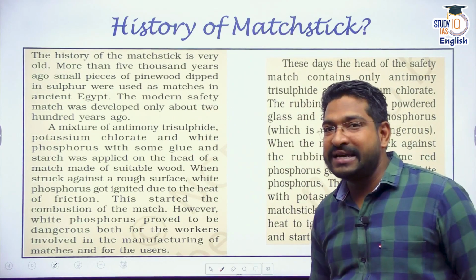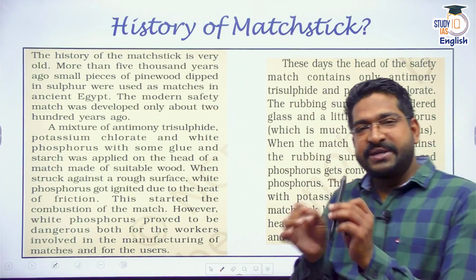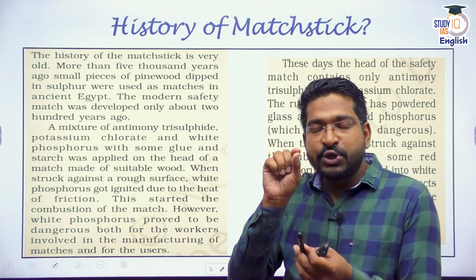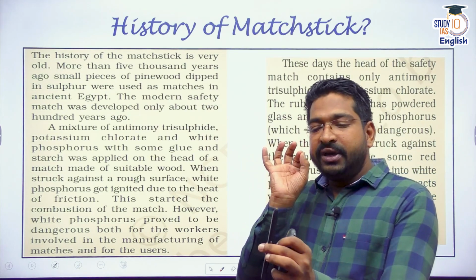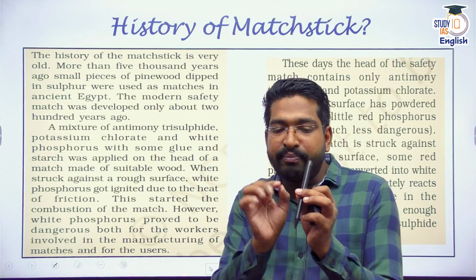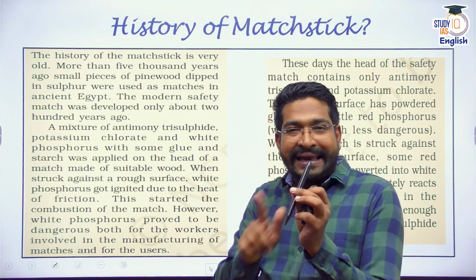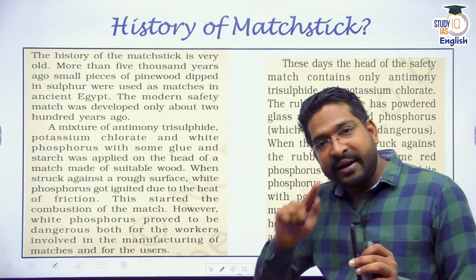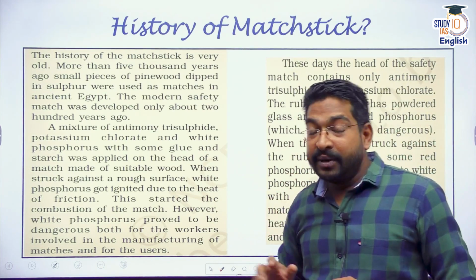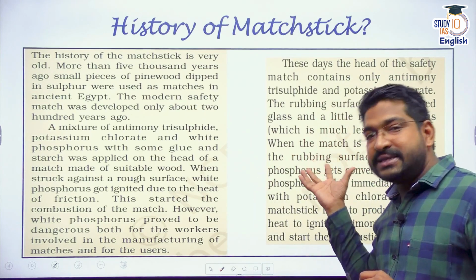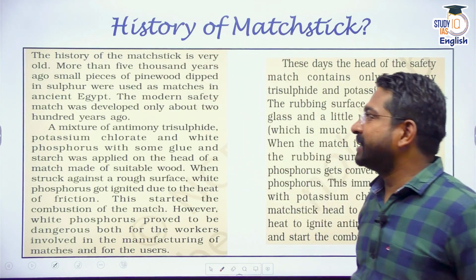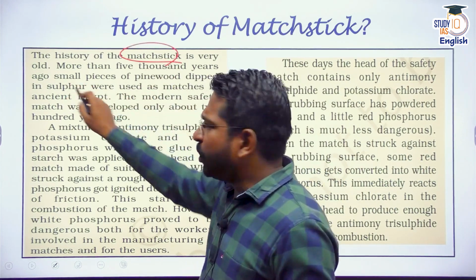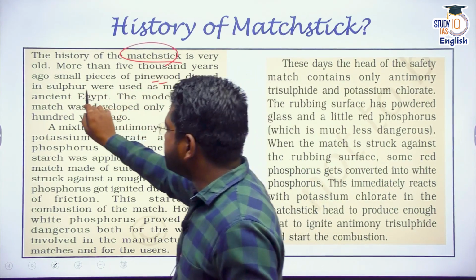It is written in NCERT. Now, every day we use our matchstick. There is a small wooden piece over which there is some kind of a reddish or blackish deposition, and we rub that against a specific matchbox layer itself. There is a small red line drawn over that, correct? But before we had these kind of matchsticks, during the ancient times, there were matchsticks which were created by making small pieces of pine wood, and they were dipped in sulfur.